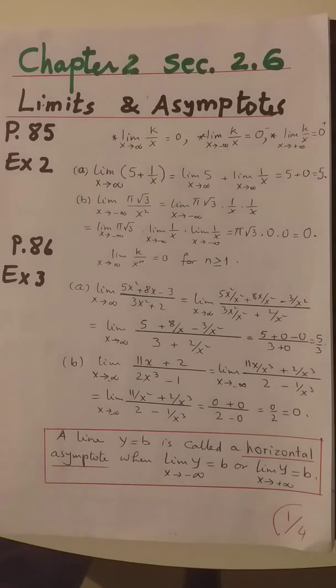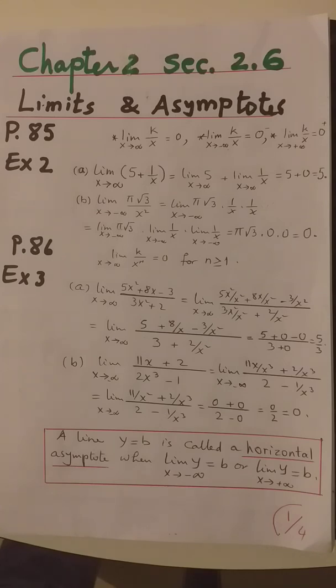Chapter 2, Section 2.6, Limits and Asymptotes. Page 85. We start with this introduction. Limit of the function k over x when x approaches plus or minus infinity, the value will be 0.